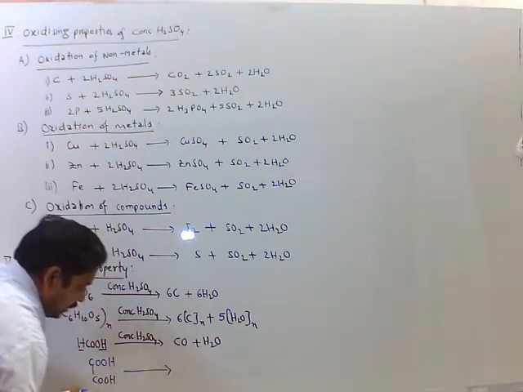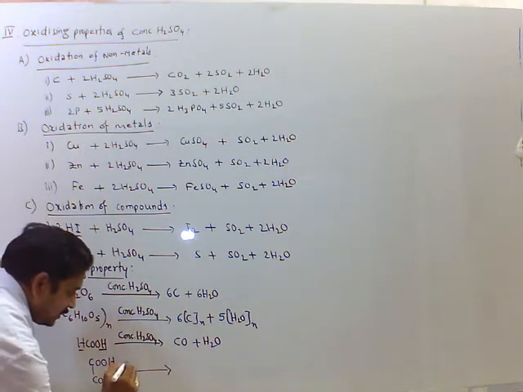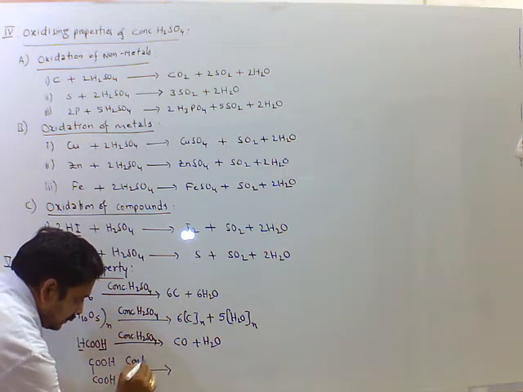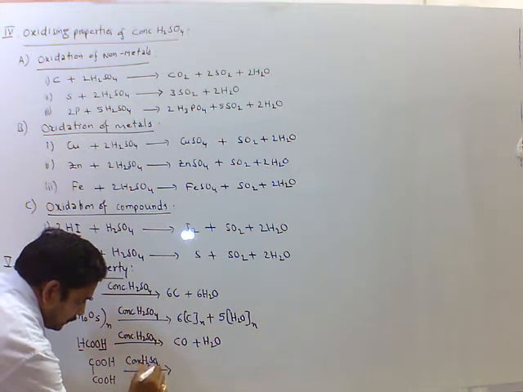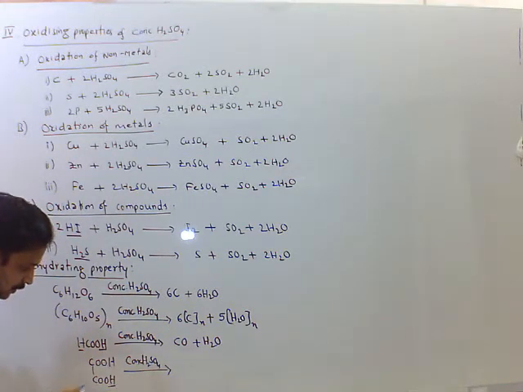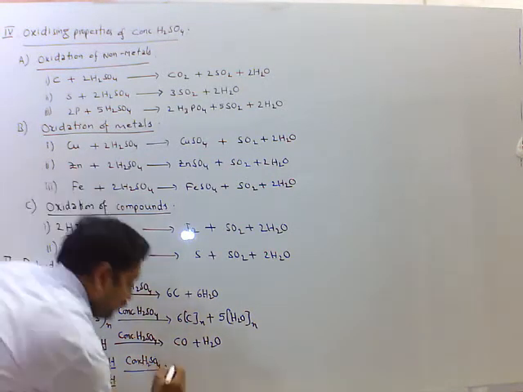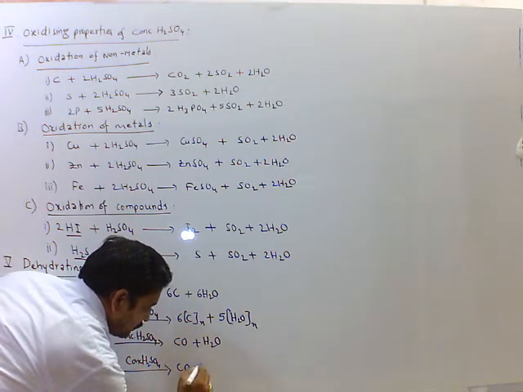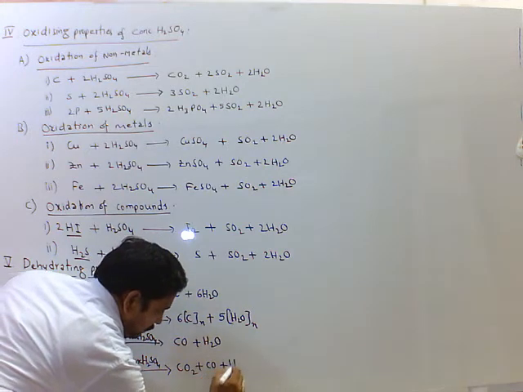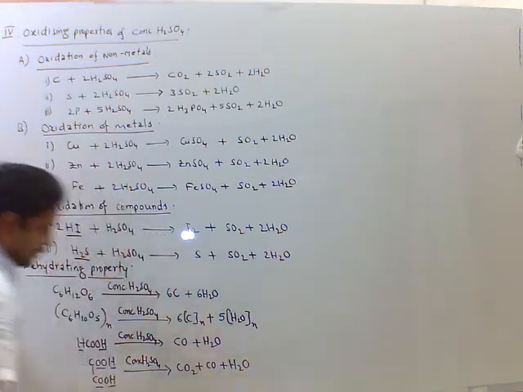Dehydration of oxalic acid with concentrated sulfuric acid. Here H2O comes out, carbon monoxide, carbon dioxide. So we get carbon dioxide, carbon monoxide and water.